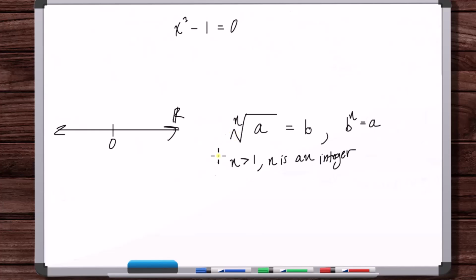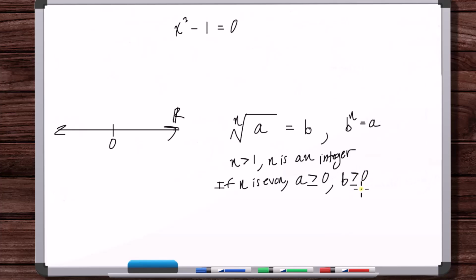But what about if n is even? Well, in that case, we're going to have to apply some restrictions. So if n is even, then there's two things we have to specify here. We have to say that A has to be greater than or equal to 0. Okay, it can be equal to 0, but that's not enough. We also have to say that B has to be greater than or equal to 0.